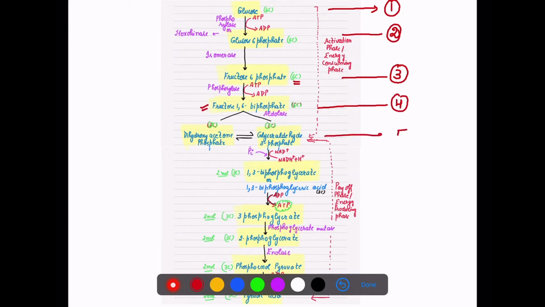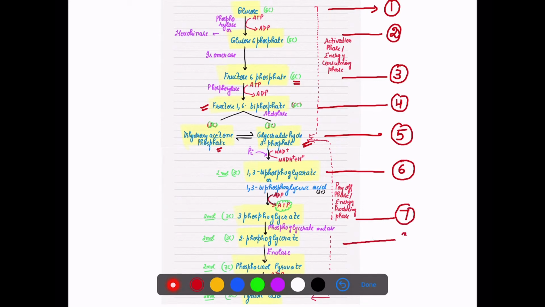This fructose 1,6 bisphosphate splits into 2 molecules, that is dihydroxyacetone phosphate and glyceraldehyde 3 phosphate. Glyceraldehyde 3 phosphate enters into the further cycle and forms glyceric acid. This glyceric acid now undergoes dephosphorylation. 1 phosphate is removed and it changes into 3 phosphoglycerate.